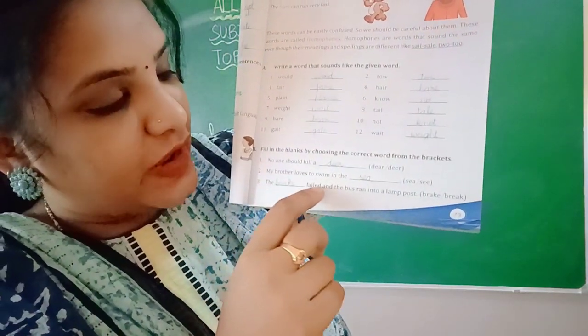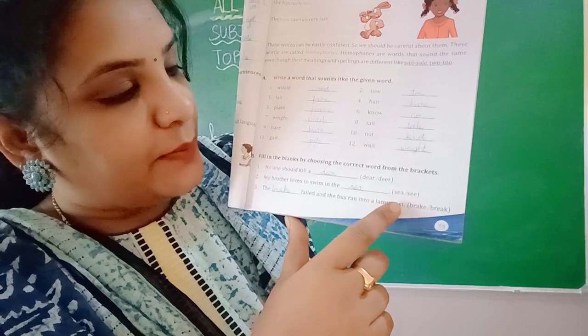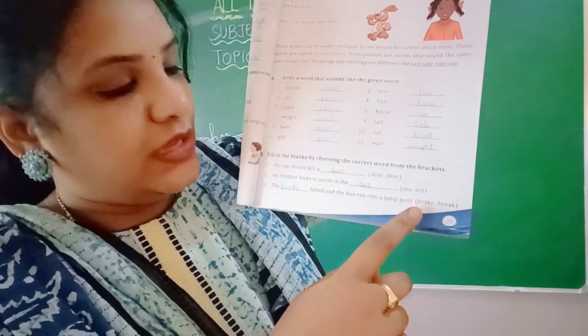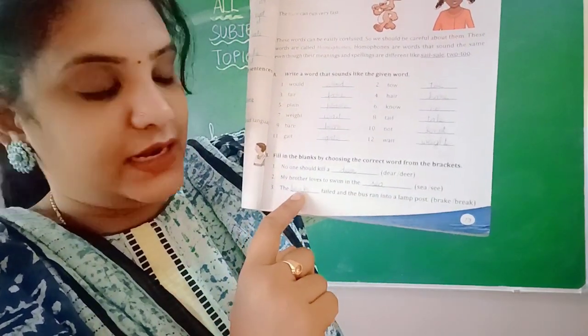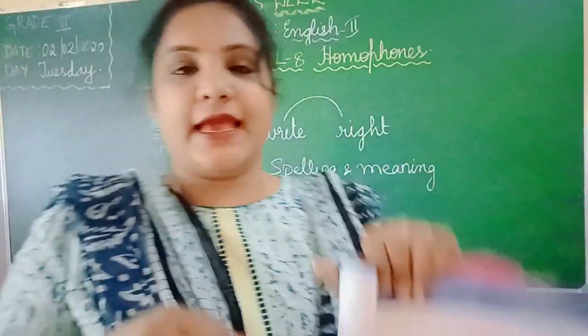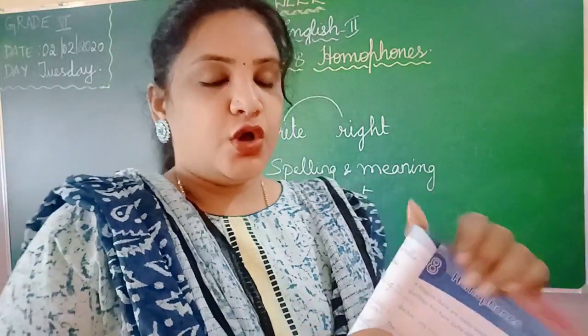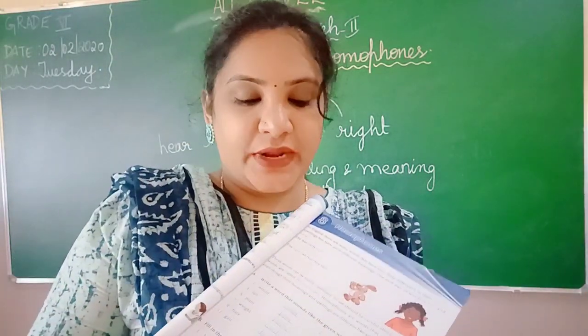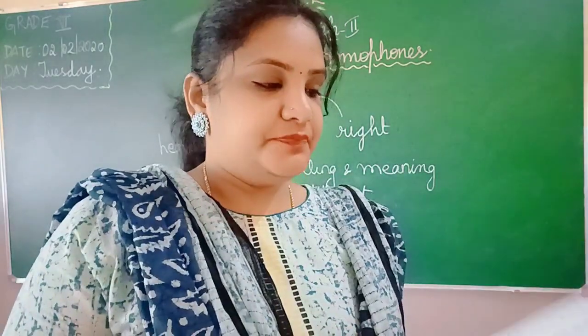The dash failed and the bus ran into a lamp post. You have to write B-R-A-K-E. B-R-E-A-K is what? Breaking stuff. B-R-A-K-E is the brakes. So brakes are what you have in your vehicle.